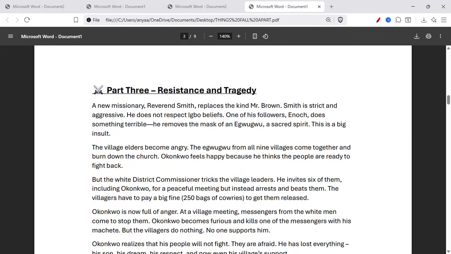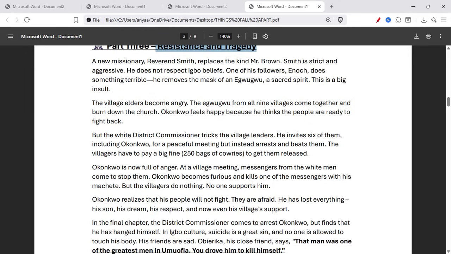Now, part 3, Resistance and Tragedy. A new missionary, Reverend Smith, replaced the kind Mr. Brown. Smith is strict and aggressive. He does not respect Igbo belief.